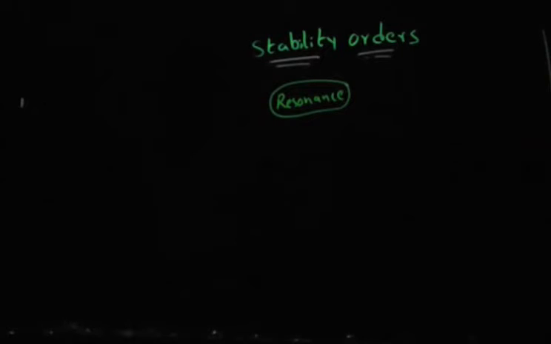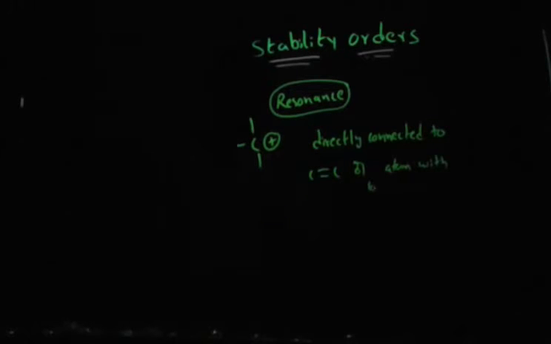Let's see how to identify whether a given positive charge is involved in resonance or not. Very simple, guys. If a positive charge, that means a carbocation, is directly connected to a carbon-carbon double bond, or an atom with a lone pair, or an atom with a negative charge, then you can say the carbocation is involved in resonance. Let me explain with detailed examples.